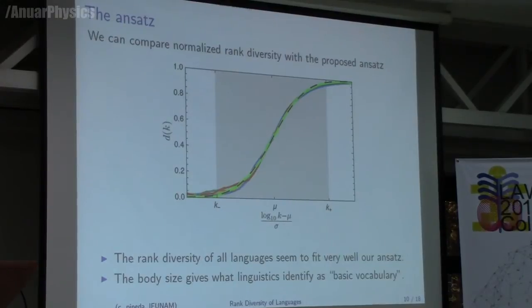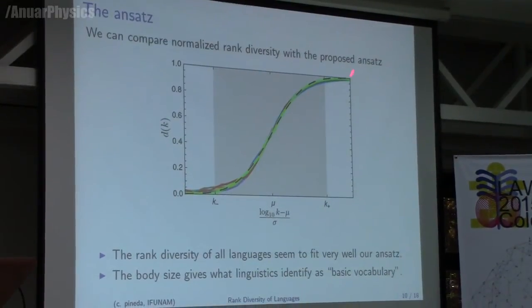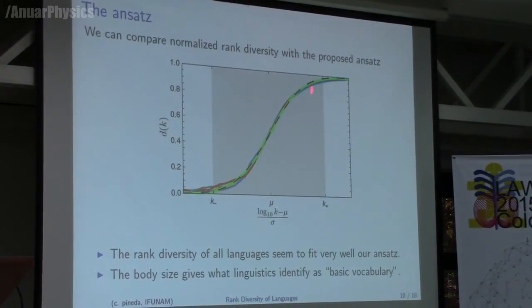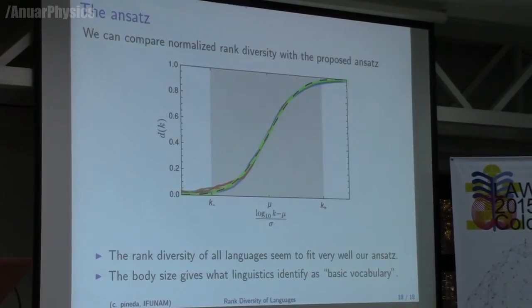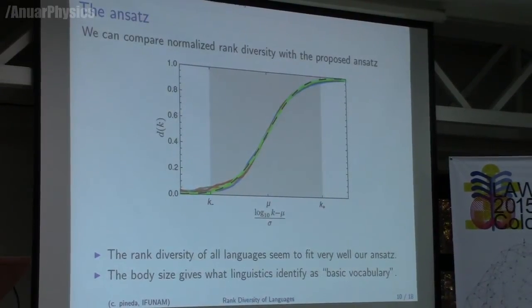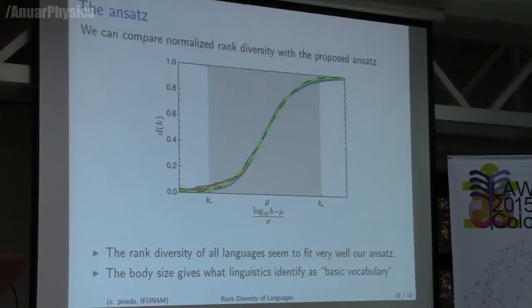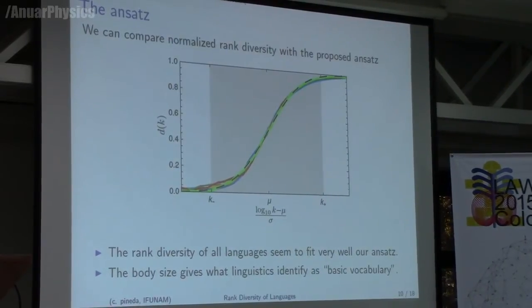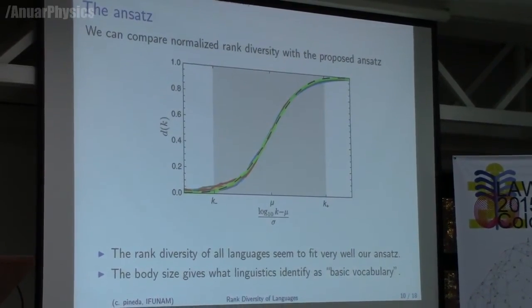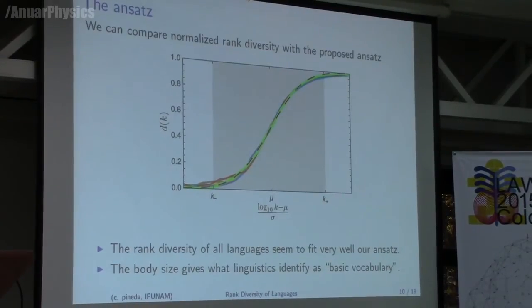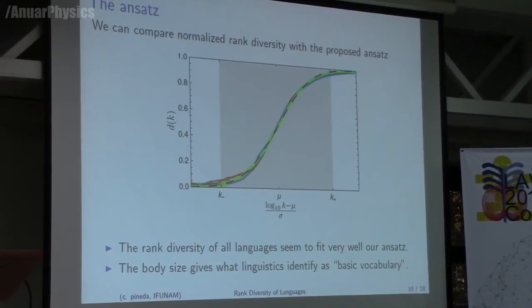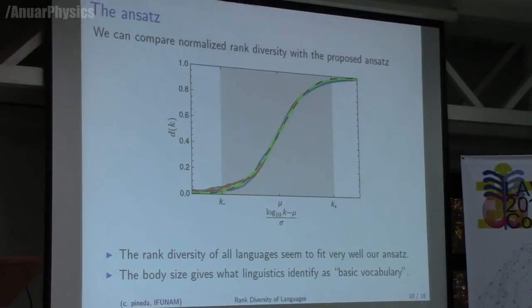Up to now, I think that no other mathematical model has been able to put a number to this. Other mathematical models which attempt to give the size of the body say that the body in, say, French and in German varies by 1.5, almost 2 orders of magnitude, which is totally false according to linguistics.